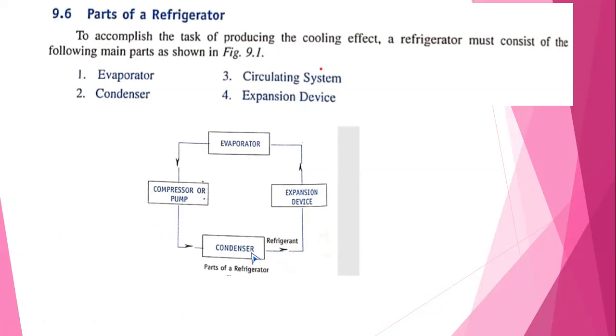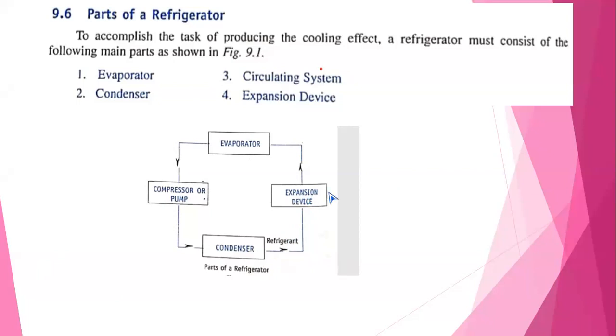Here, the condenser, as the name itself indicates, is where the pressure increases. In the meantime, temperature also decreases. Temperature decreases. And then the refrigerant is fed to the expansion device.